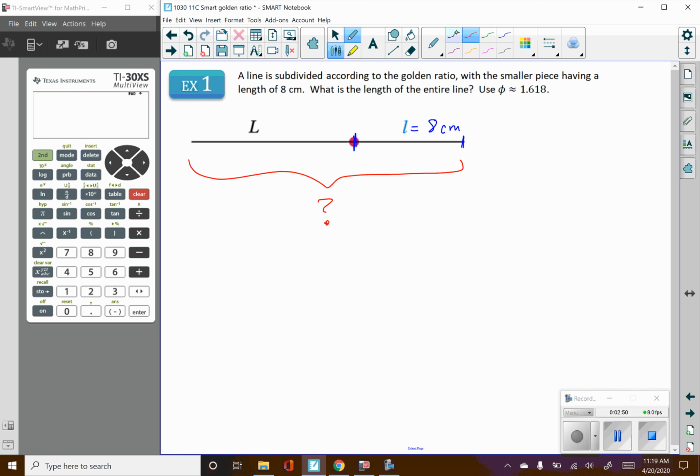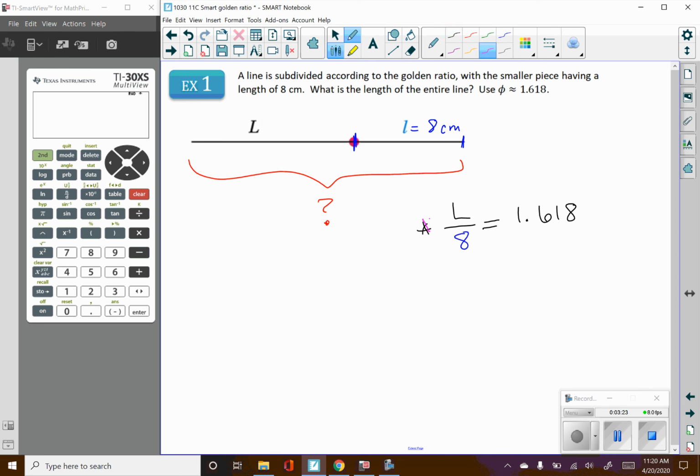According to our golden ratio proportion, the longer portion divided by the shorter portion has to be equal to the golden ratio, 1.618. We know the shorter section is length 8. So this equation is very easy to solve for capital L. We just multiply both sides of our equation by 8.